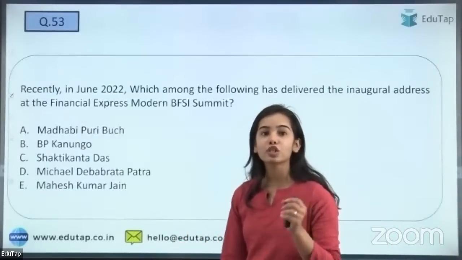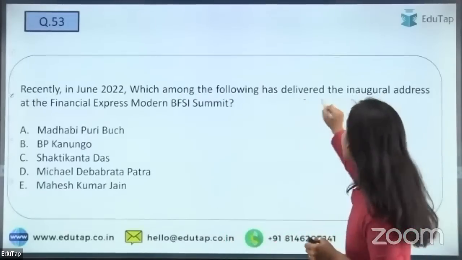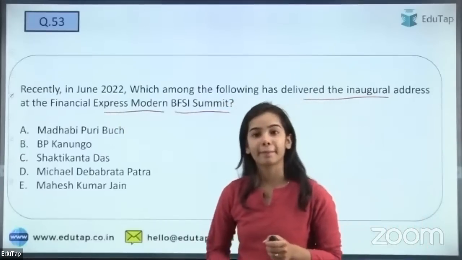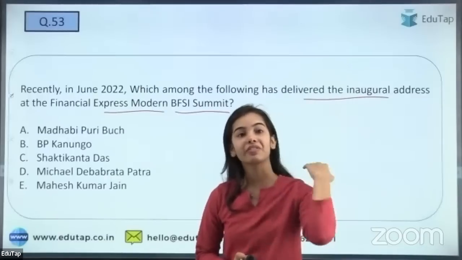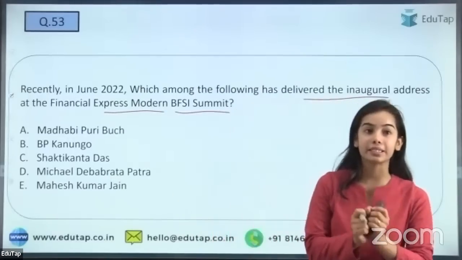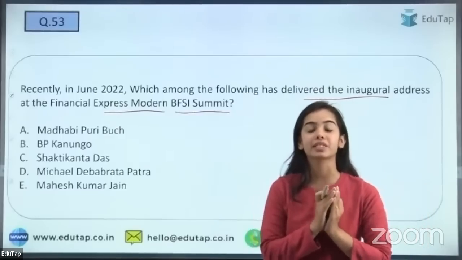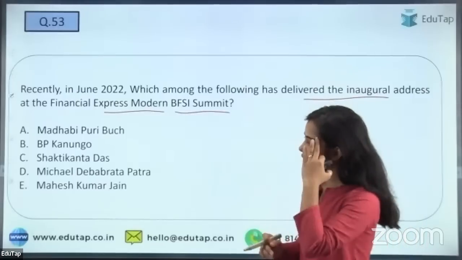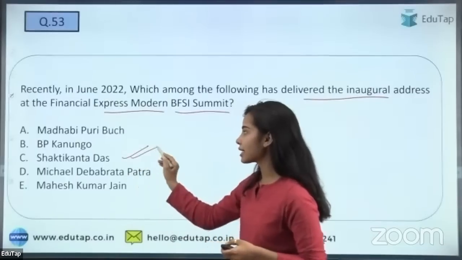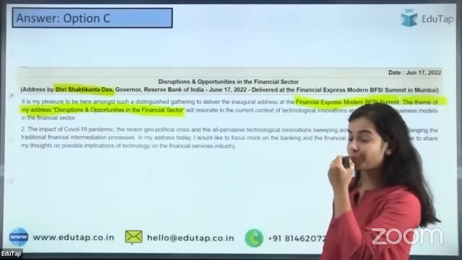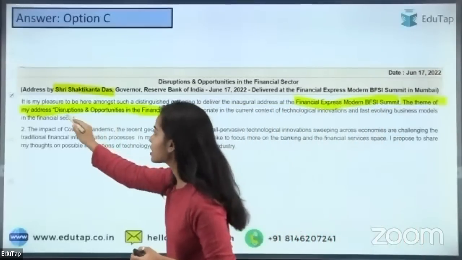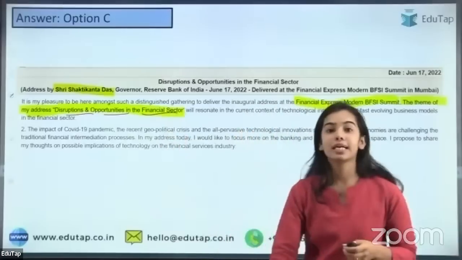Next, you have to tell which of the following has delivered the inaugural address at the Financial Express Modern BFSI Summit. So here a very important person has given this inaugural address. You have to tell which of the following has given the inaugural address at the Financial Express Modern BFSI Summit. So yes, I am getting the answer C, that is Shaktikanta Das, and that is absolutely correct. So Shaktikanta Das, the governor of the RBI, has given this inaugural address, and the theme of this address was disruptions and opportunities in the financial sector.